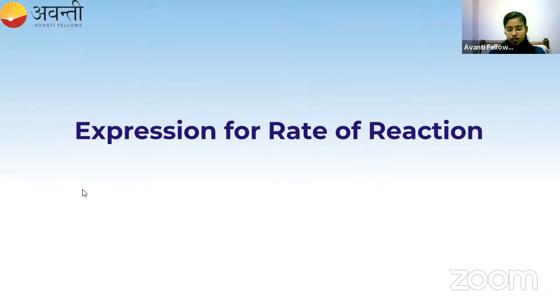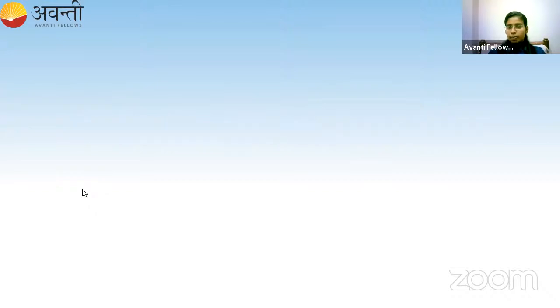Now, in the next topic, I will tell you how to write the expression for the rate of the reaction. You might already know how to write it. So far I have taken an R giving P kind of reaction. Now I am going to take an aA plus bB giving cC plus dD kind of reaction. For this type of reaction, how will you write the rate of the reaction with respect to A? Can anyone tell me the rate of the reaction with respect to A?